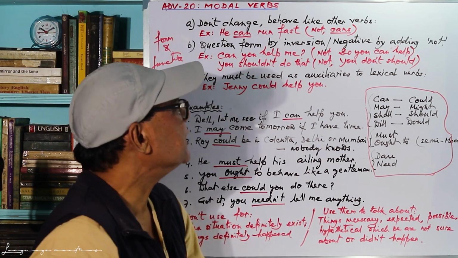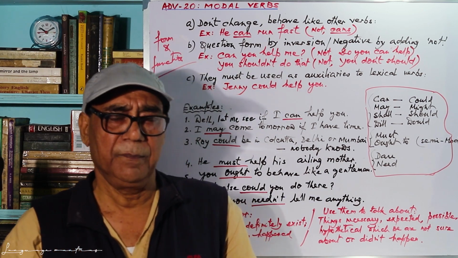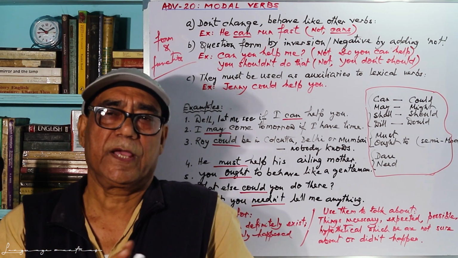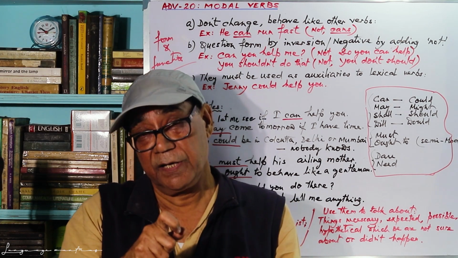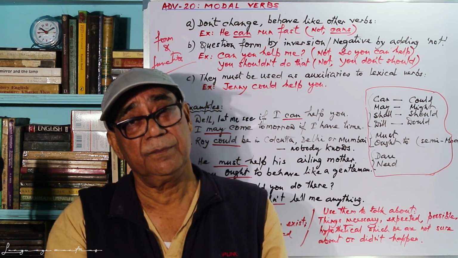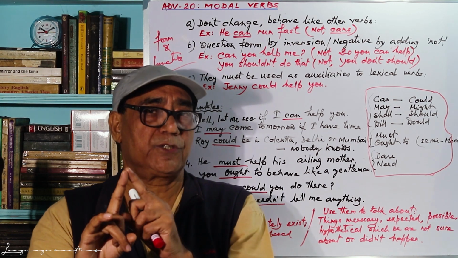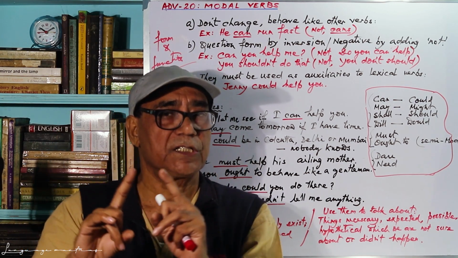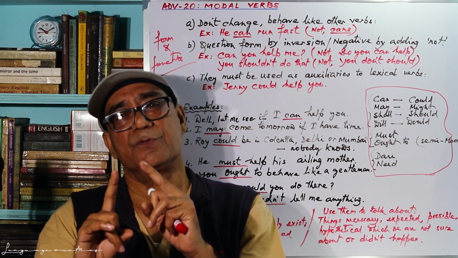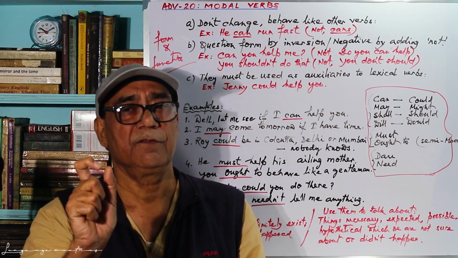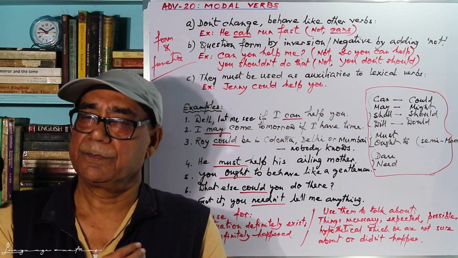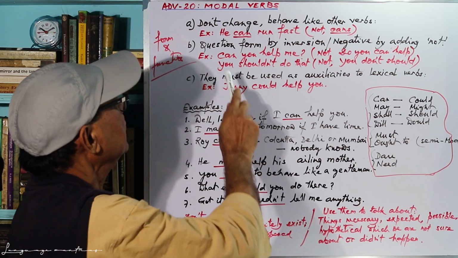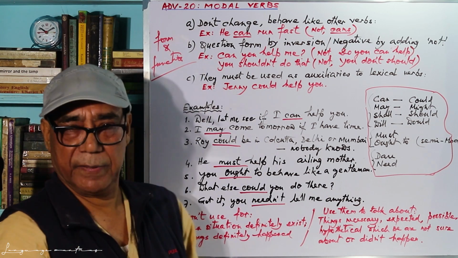It is not like that: do you can help me? This is absurd. You cannot do that. Because do you can, one auxiliary verb and one modal verb, these 2 things do not match together. You cannot use auxiliary verb and modal verbs together. Just modal verb, and if it permits an auxiliary verb, no problem. So we have to ask like this: can you help me?